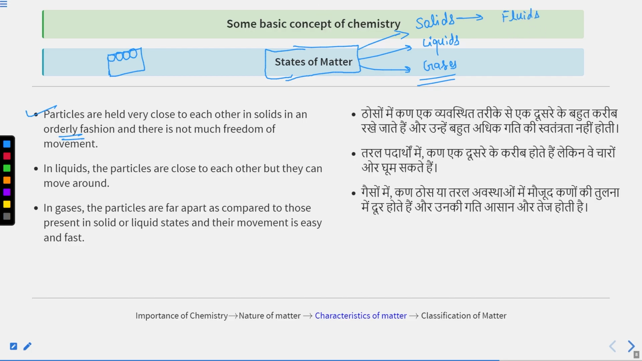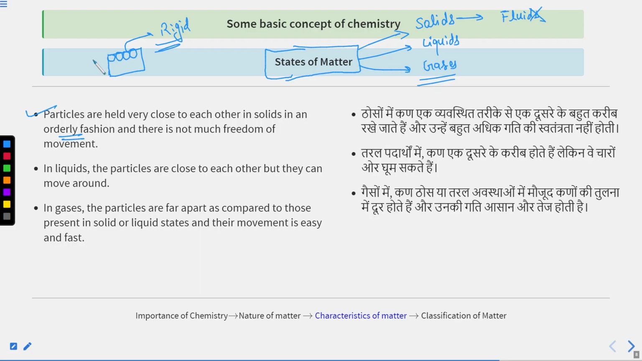They are not fluids. Right? Solids are rigid in nature. Solids are what? Rigid in nature. Okay. Let's move to the liquids.